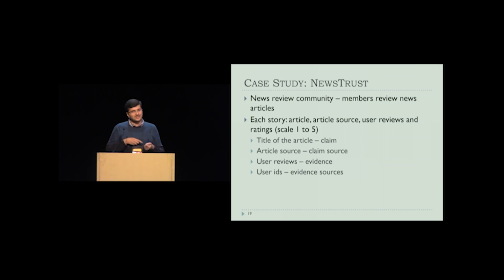To use this data in our setting, we use the title of the article to be reviewed as the claim text, and the website where the article is coming from, the article source, we use as the claim source, and the user reviews and the user identities are used as the evidence and the evidence source. And the end task here is a regression task, which is to predict the credibility score of the news article which community members are trying to review.